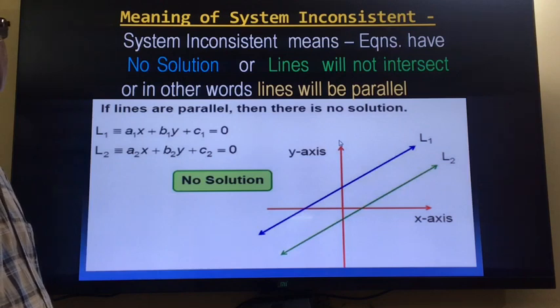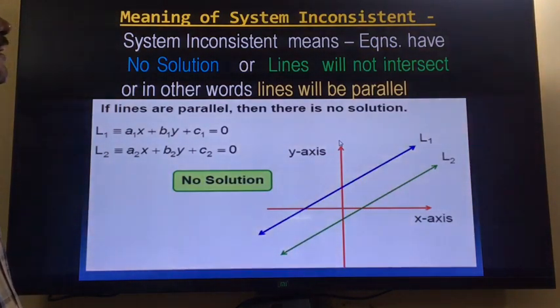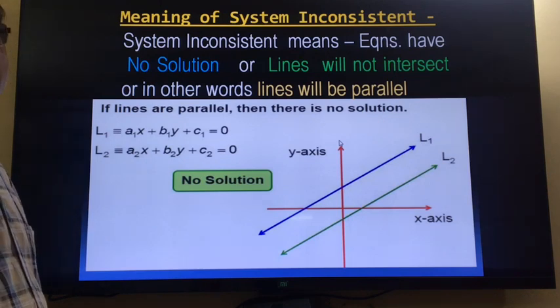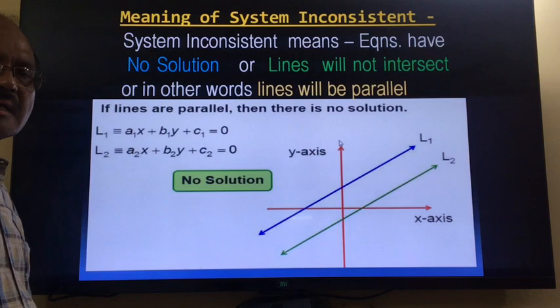So we are saying the system has no solution, and whenever there is no solution, we say the system is inconsistent, right? When the lines intersect or coincide, the system is consistent, and when the lines are parallel, they will not intersect, so we say the system is inconsistent.